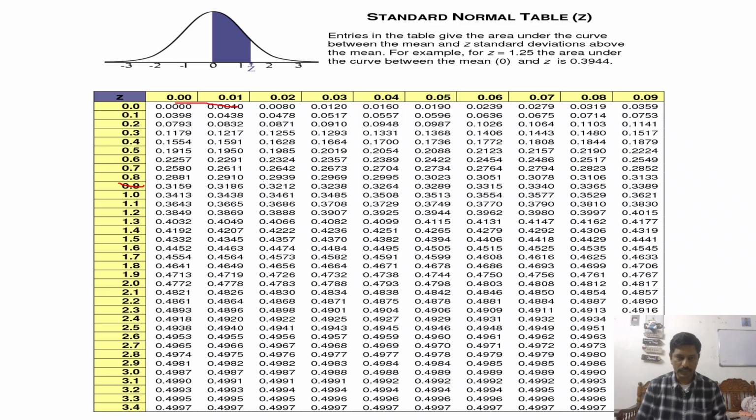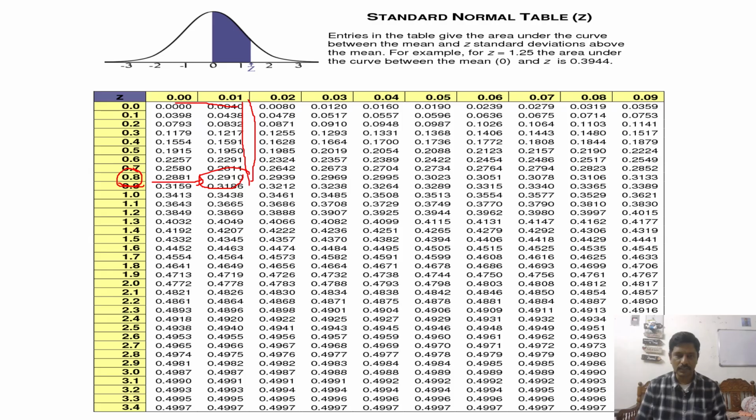So 0.8 is here. 0.81 means this is the 0.01. Exactly opposite to 0.01, this is the area for 0.81.